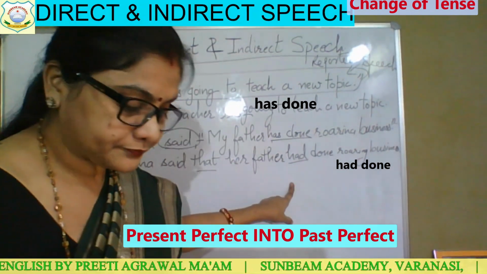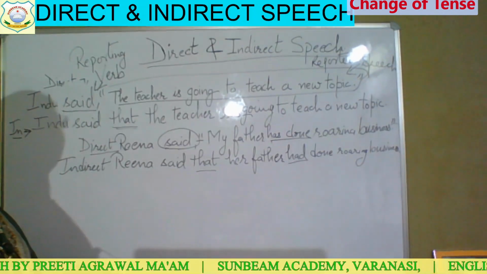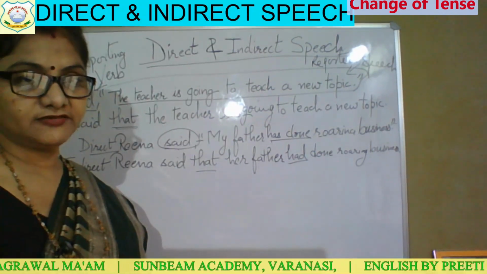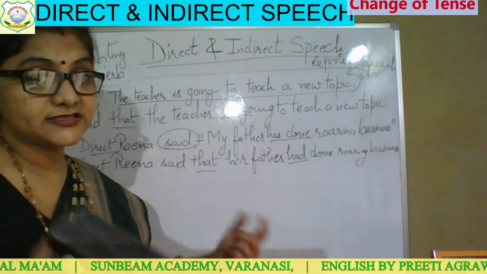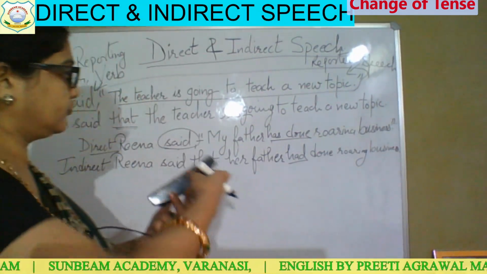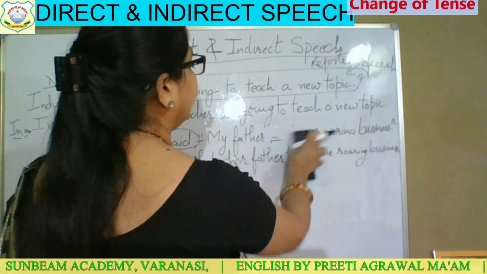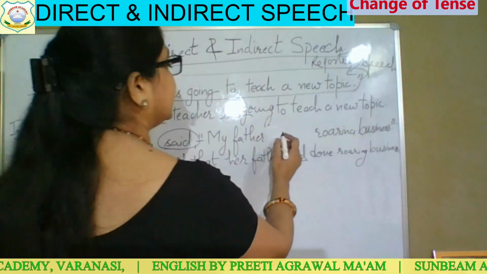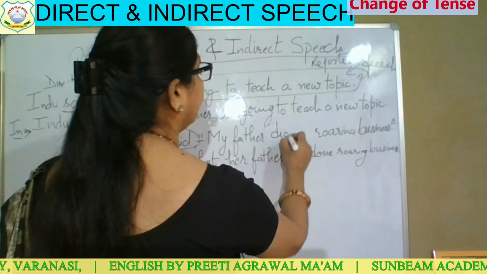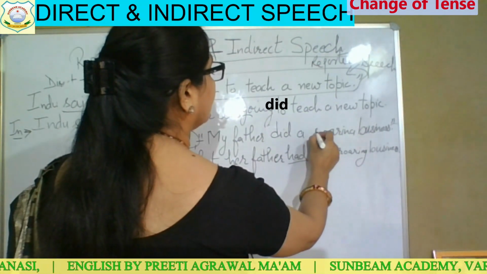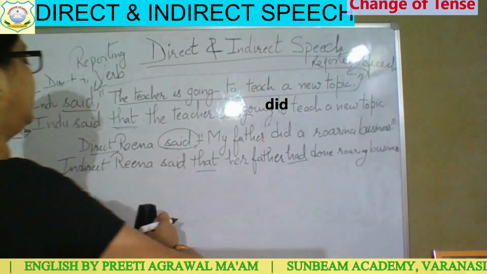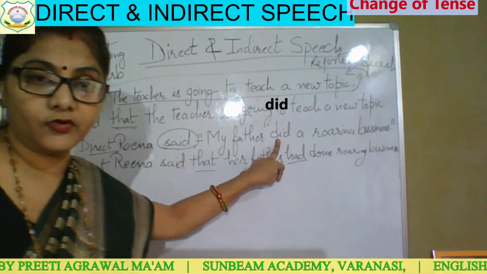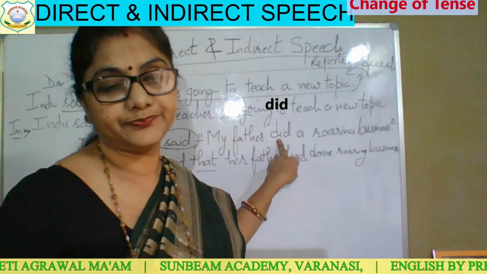Clear? Now see, if simple past tense is already given there, so what will you do? In direct speech, Reena said, my father did a roaring business. So this "my father did" has become your simple past tense.